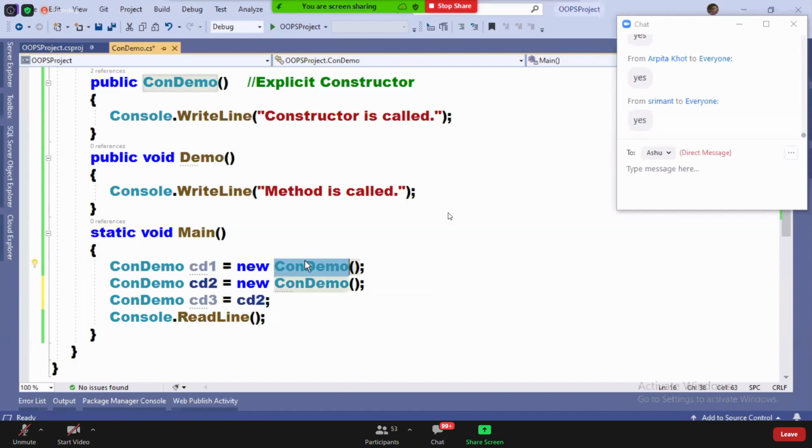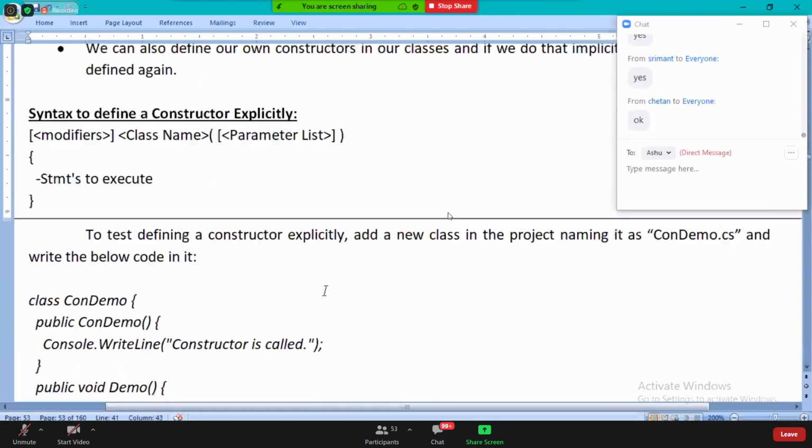Constructor name. Okay, so observe this, all of you. Carefully notice this.